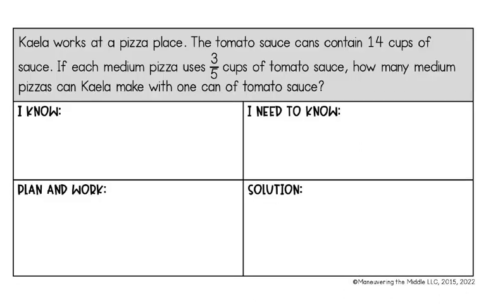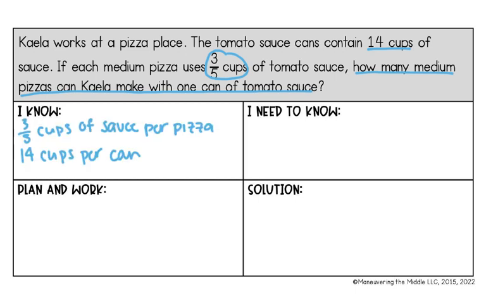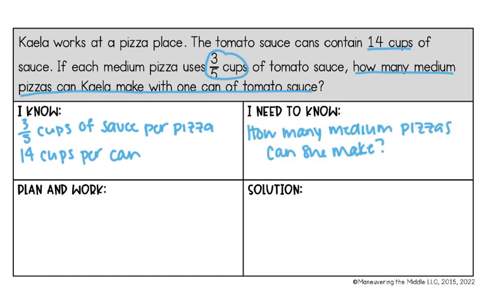Kayla works at a pizza place. The tomato sauce cans contain 14 cups of sauce. If each pizza uses 3/5 cups of tomato sauce, how many medium pizzas can Kayla make with 1 can of tomato sauce? So what do we know? So we know that there are 3/5 cups of sauce per pizza and that there are 14 cups in 1 can. So what do we need to know? So we need to find out how many medium pizzas Kayla can make.